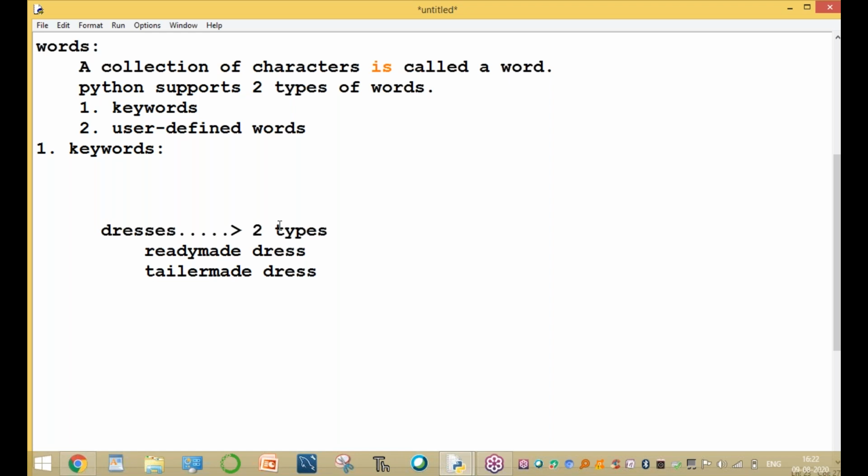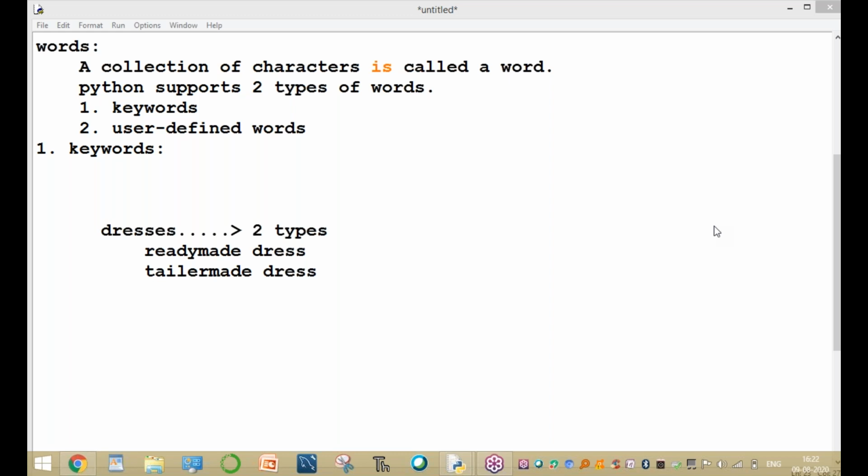What is ready-made dress and what is tailor-made dress? Anyone? What is the difference between these two? Anyone, Andy? What is ready-made dress? Please respond. Anyone? No problem. Communication is very important. Please respond. Anyone? What is ready-made dress?